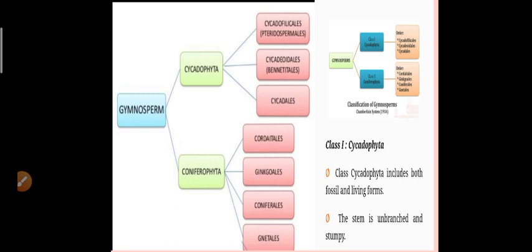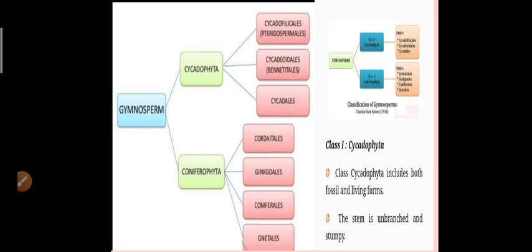Next, Coulter and Chamberlain in 1912 divided the division gymnosperms directly into seven orders. They are Cycadofilicales, second one is Bennettitales, third one is Cycadales, fourth one is Cordaitales, fifth one is Ginkgoales, sixth one is Coniferales, and the last one, the seventh one, is Gnetales.